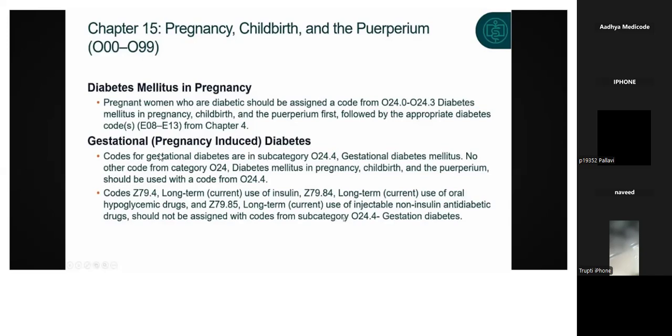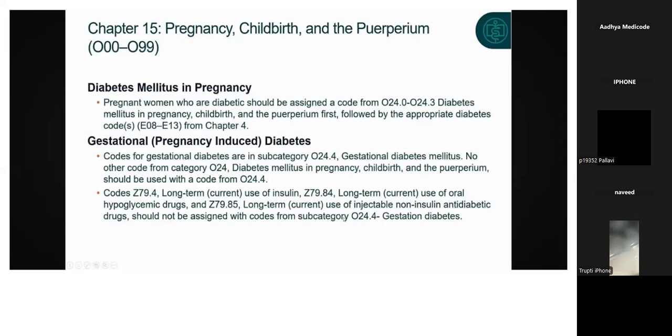Because of the pregnancy she got the diabetes, then it is pregnancy induced diabetes. So that subcategory is O24.4, gestational diabetes mellitus. No other category of O24 should be assigned with this particular O24.4 series.